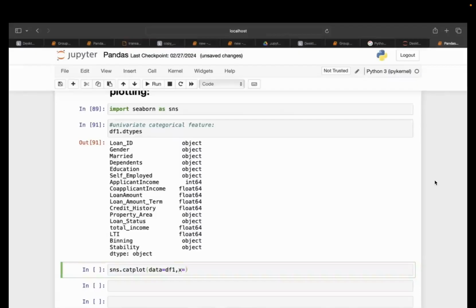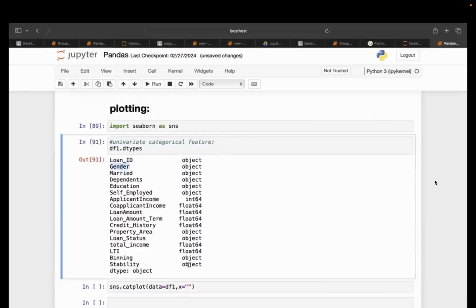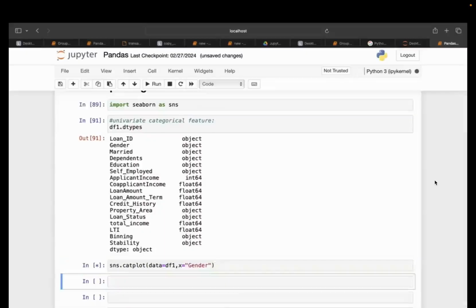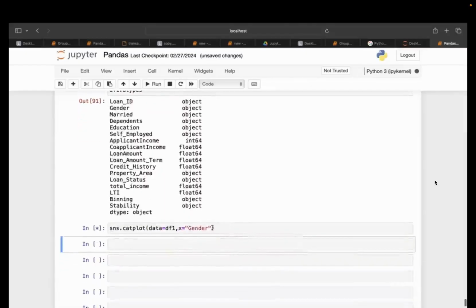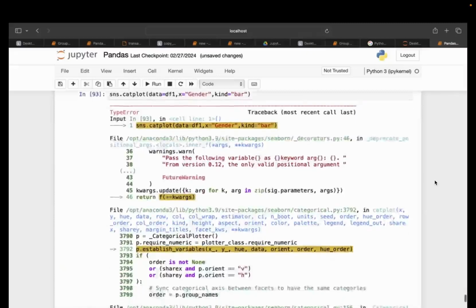Now you have to mention the x-axis. Do you understand one thing? We are only going to have either x-axis or y-axis because this is univariate, right? So I'm right now giving this to the x-axis. What? My gender. Okay, running this. We have to mention the kind as well. Mistake away. Here you have to mention kind equals bar. Wait a minute.